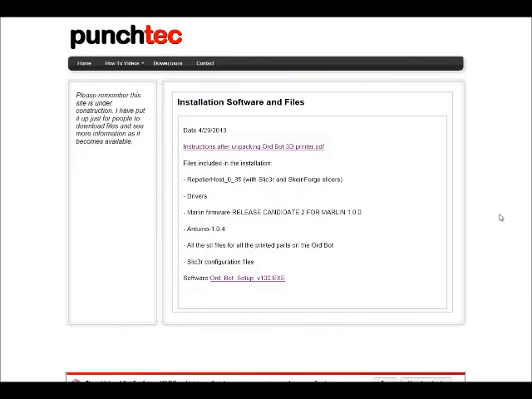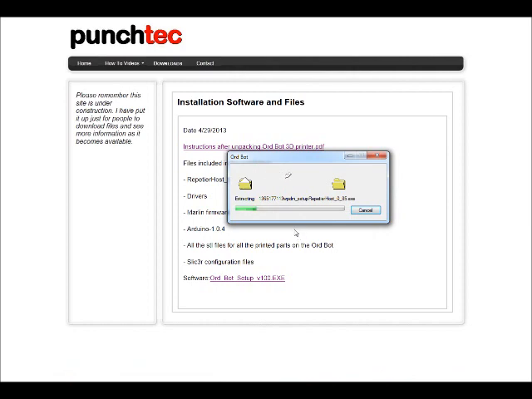Once the file is downloaded, you may get a warning down here from Windows on the bottom, and this is a security warning. Nothing to worry about, there's no viruses in this. Click on Run. This is extracting all the files.